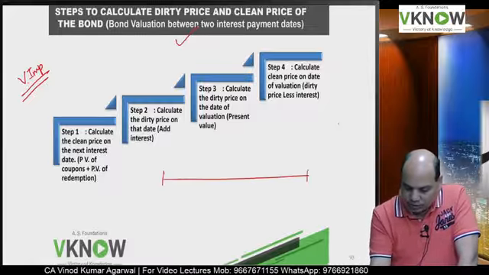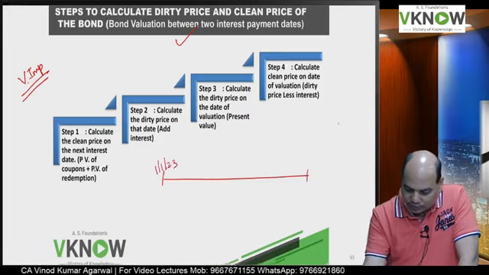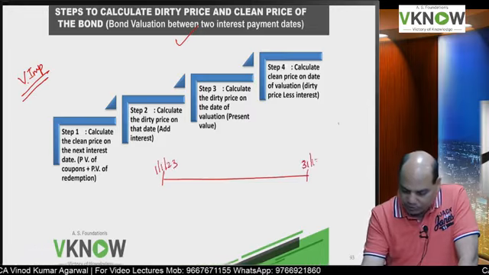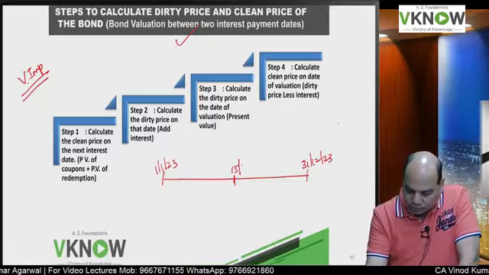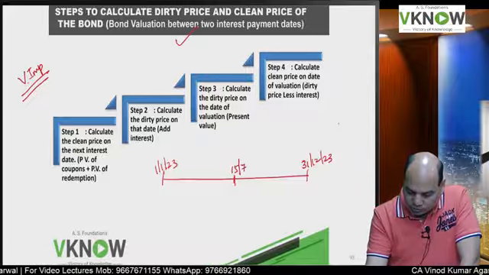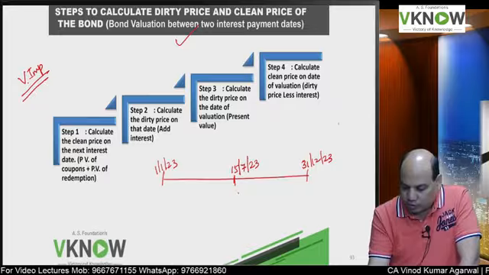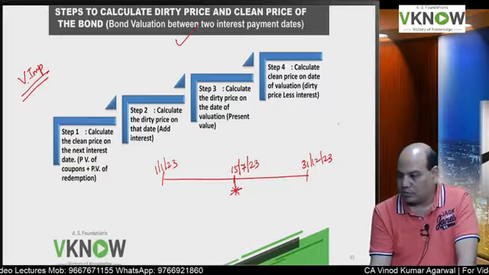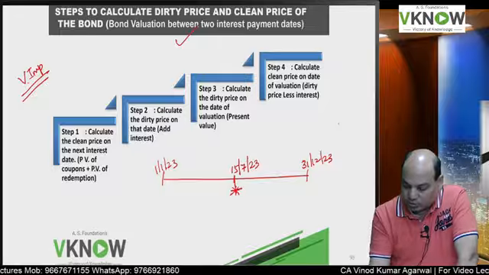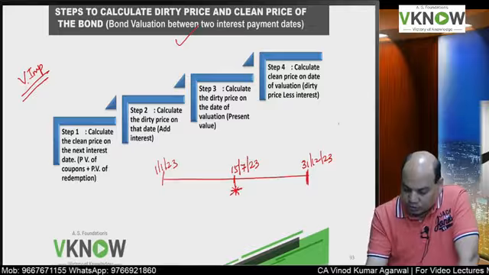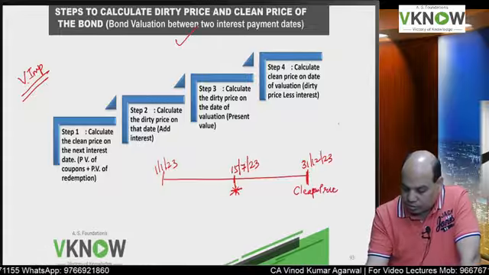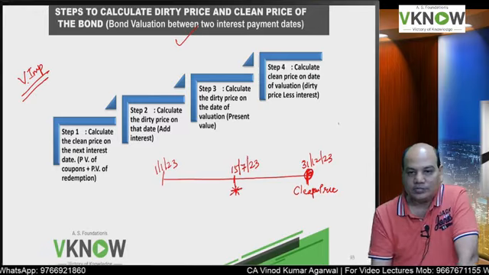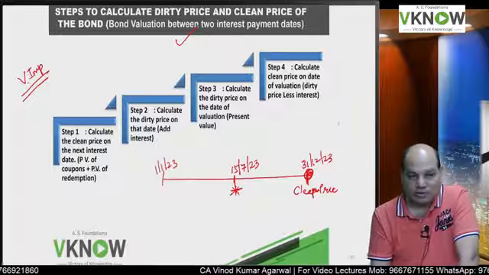So I will write the same thing here again. 1st January 23, 31st December 23, and we have to value the bond on 15 July 23. So we have to value the bond at this point, 15 July 23. What I'll do, first I will calculate the clean price of the bond on the next coupon payment date. First I will find out the clean price of the bond on the next coupon payment date.